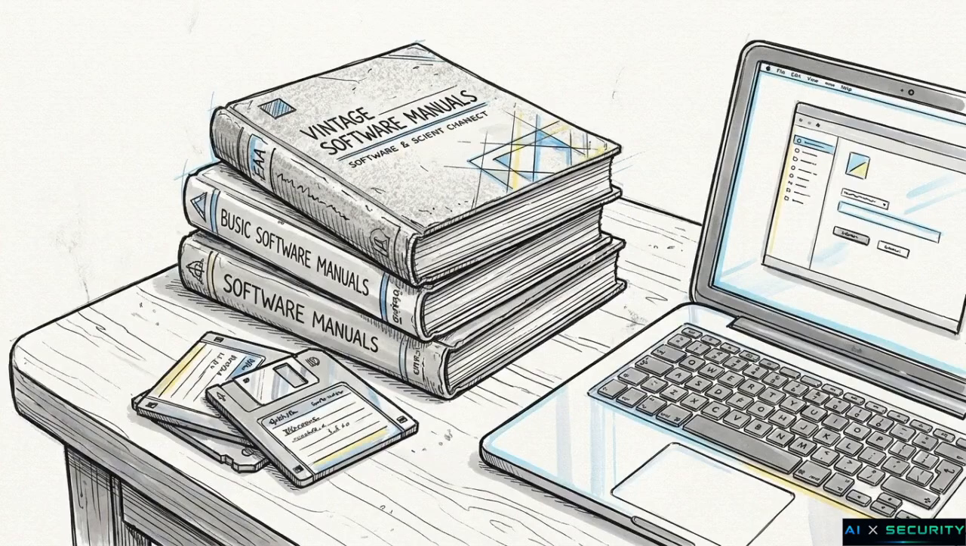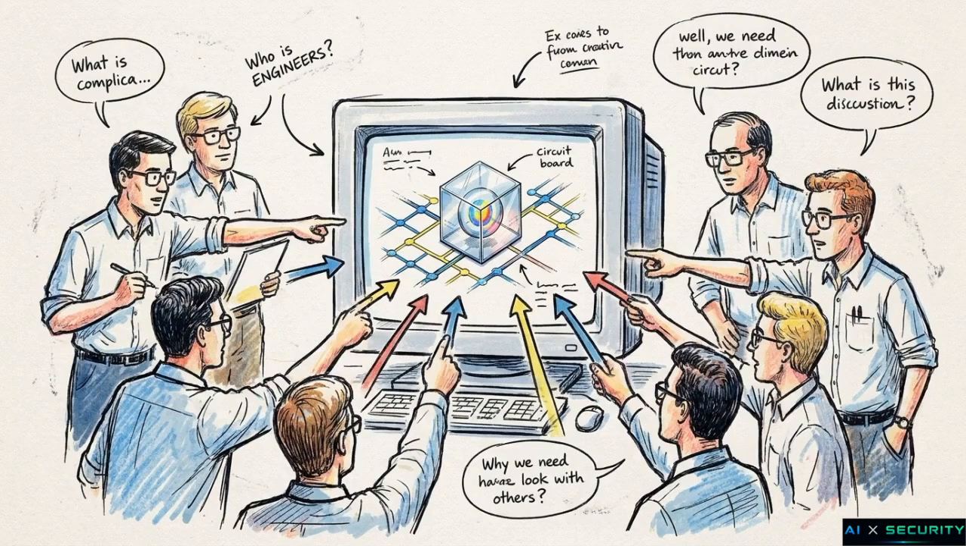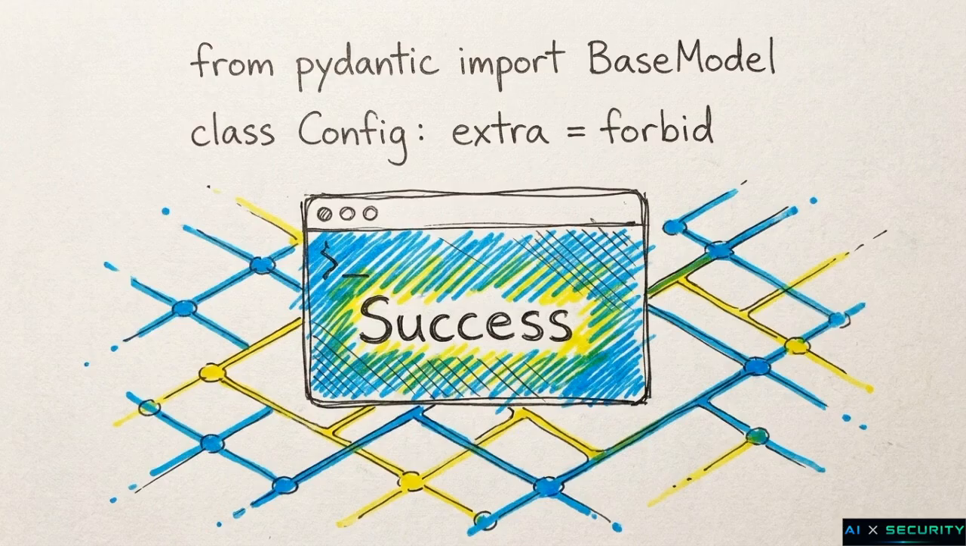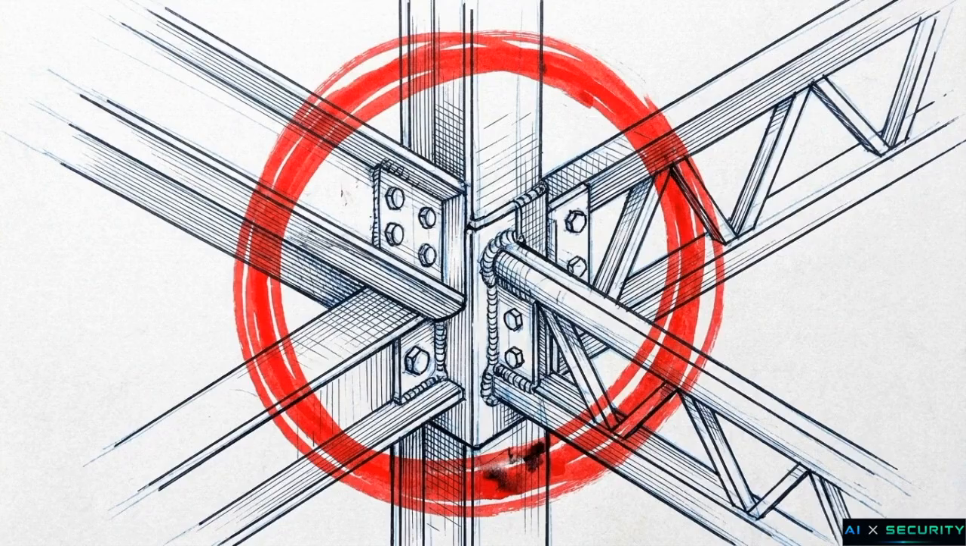To implement these substrate constraints, we have to look back at the pre-LLM software engineering tools that human teams have used for decades. This matrix outlines the shift. On the left is an unconstrained codebase, populated by standard Python defaults. On the right, the constrained architecture. This stack uses Ruff for linting, JAX typing for tensor shapes, and Beartype for runtime checking. To lock down runtime behavior, the stack also integrates Pydantic in strict mode and enforces the use of frozen, immutable data classes.